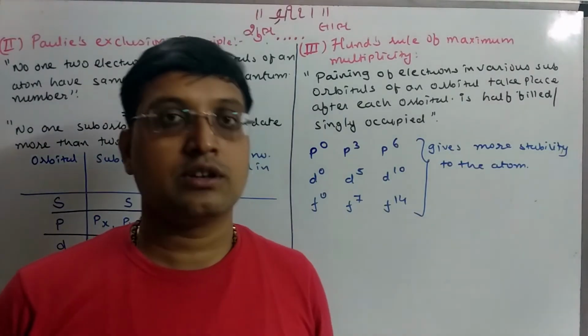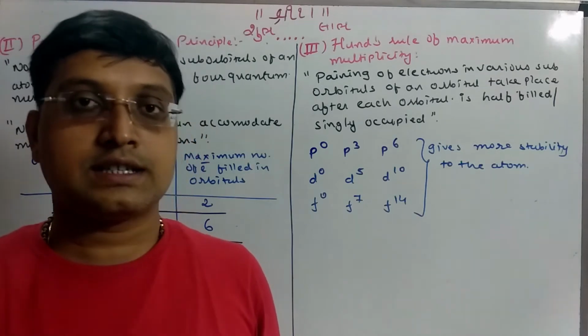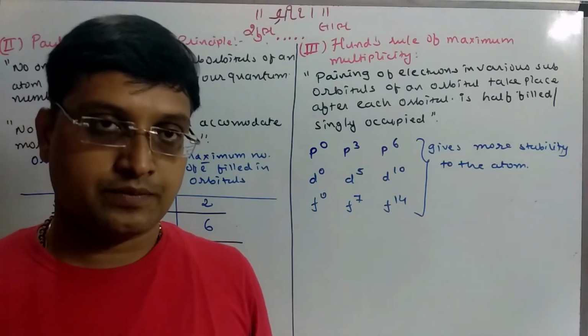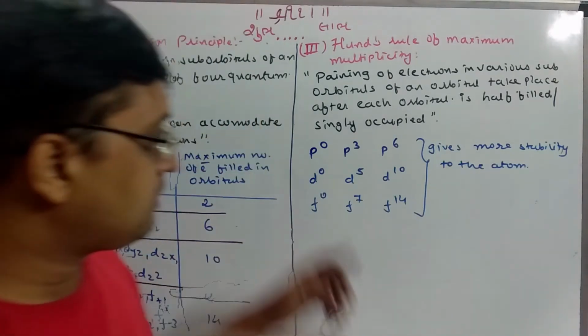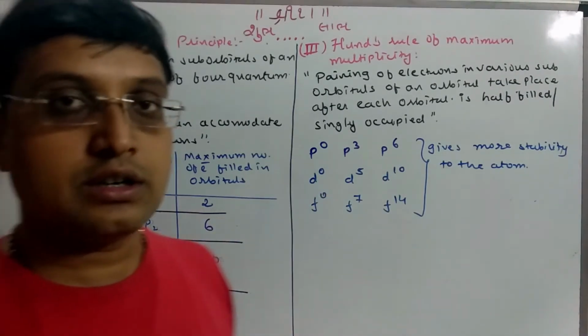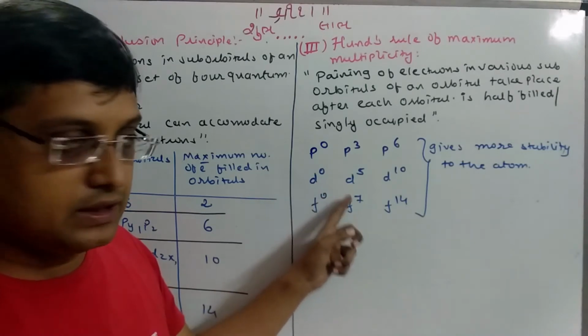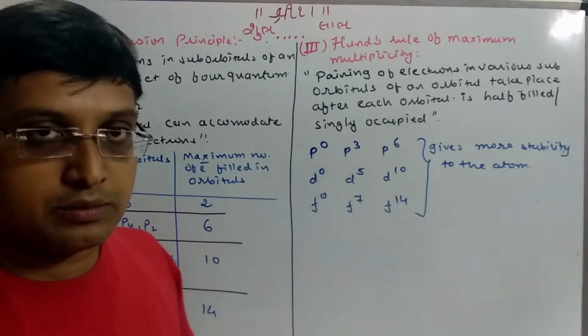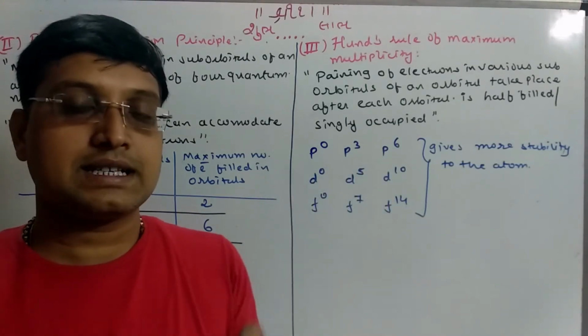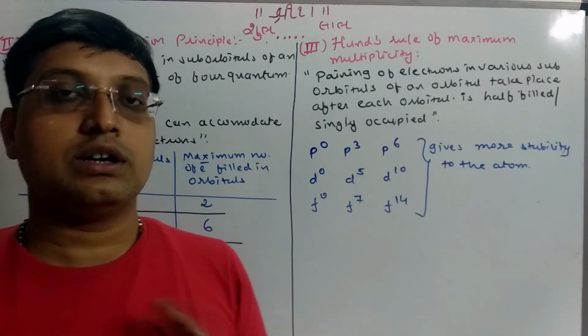So sometimes the atom itself changes its configuration. Keep in mind, this can be put in words: completely vacant, half filled and completely filled orbitals give maximum stability to the atom.